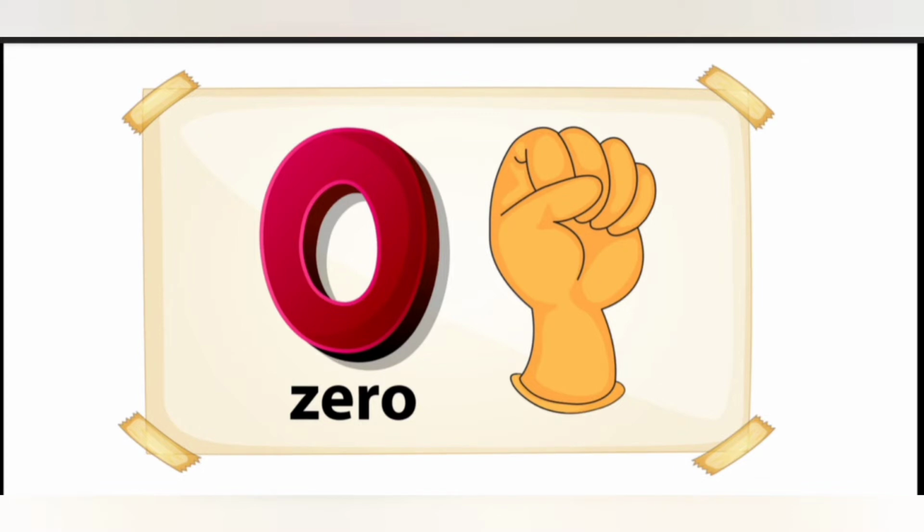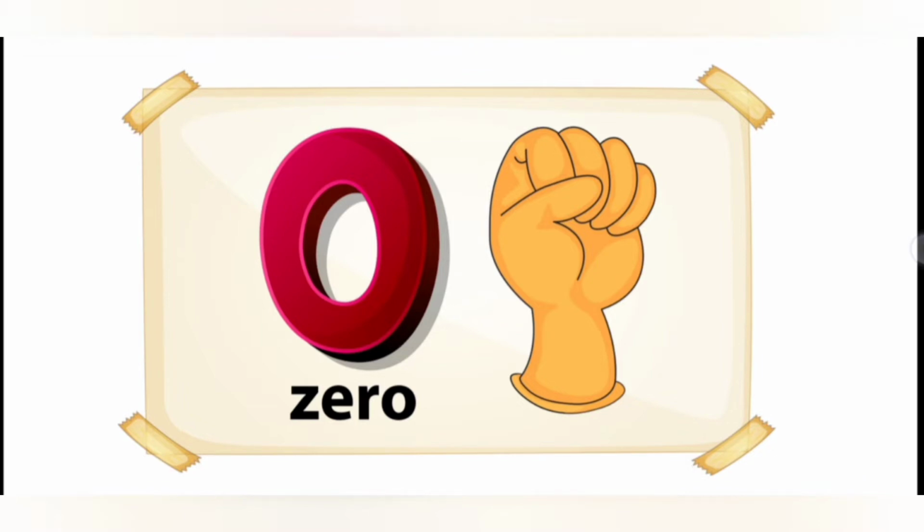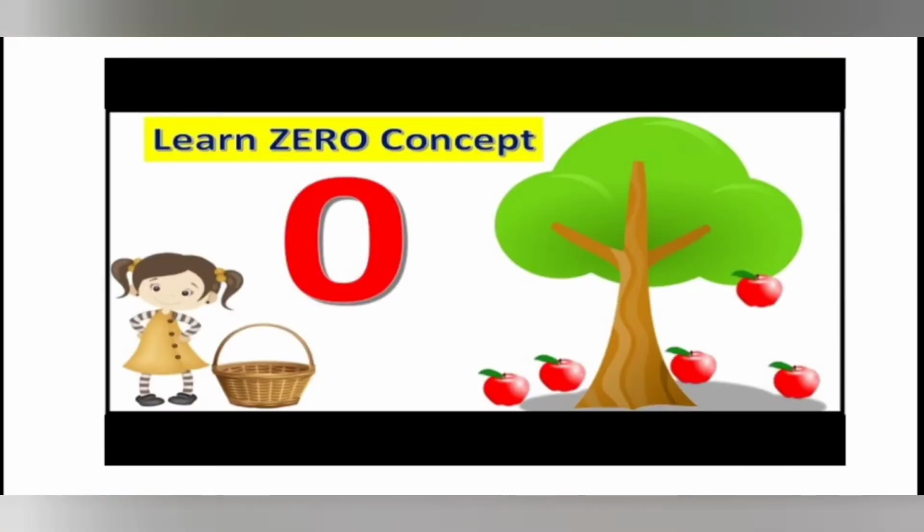So kids, number 0. All the fingers are closed, right? That means none of the fingers are open. It's not 1, 2, 3, 4, 5 or anything. It's the number 0. We will learn the concept of 0 now. If you observe the tree, all the apples have fallen on the ground, right? No apple is on the tree. So how many apples on the tree? It's 0. None of the apples.